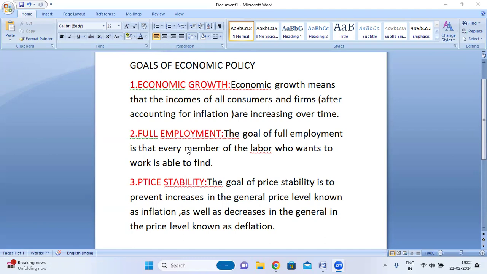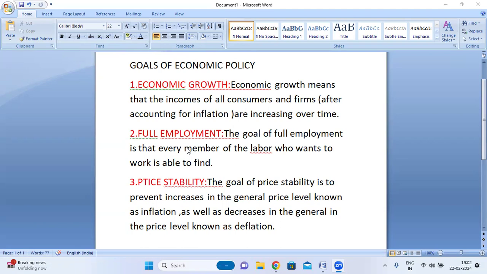Positive economics attempts to describe how the economy and economic policies work without resorting to value judgments about which results are best.